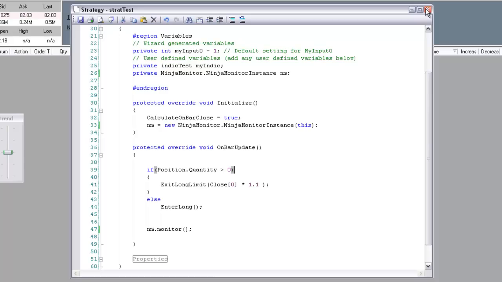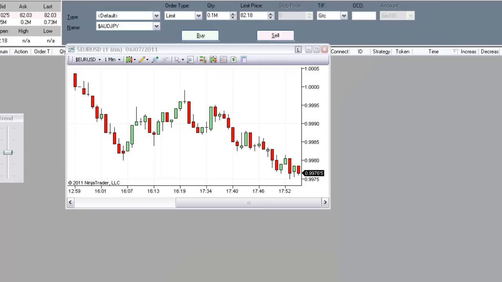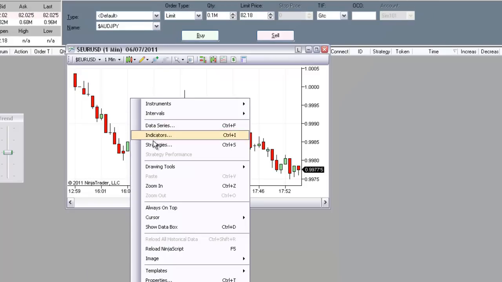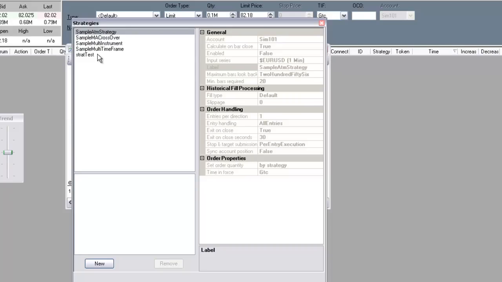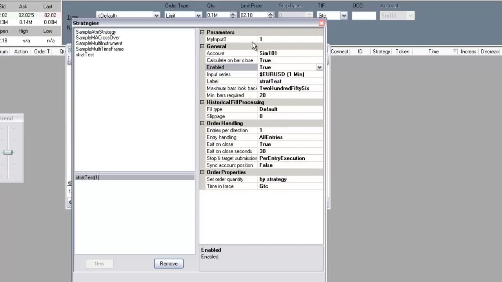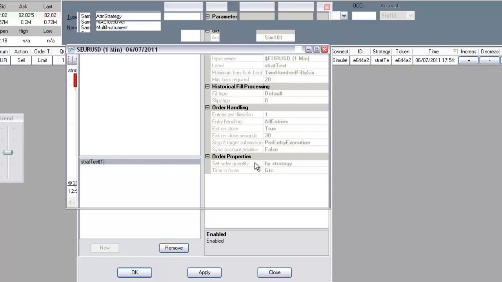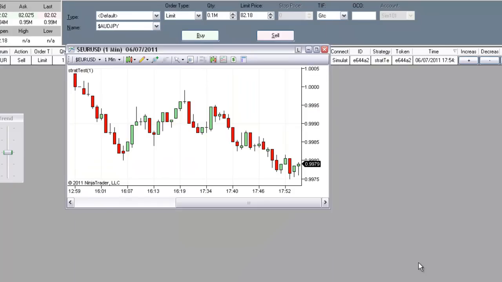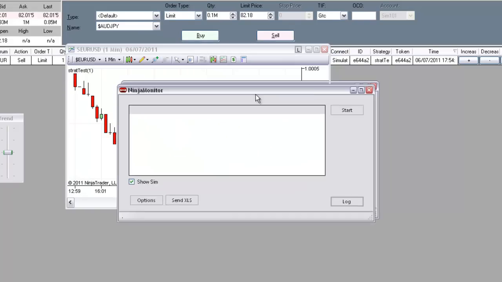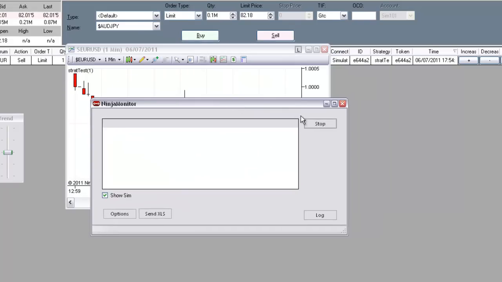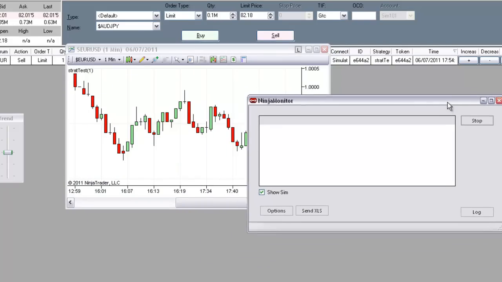Close the window. If we open up a graph, we can insert the strategy. It's a 1-minute bar. There you go. If we open back ninjamonitor, we can click Start, and we'll see the data update once the next bar is finished.